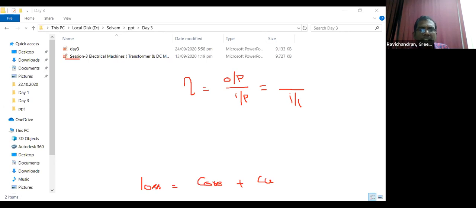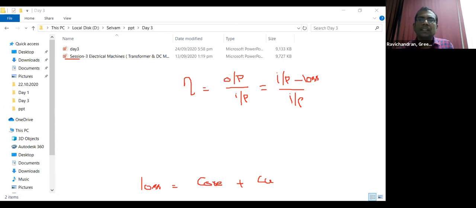Add the core losses and copper losses, we get the losses. Output is equal to input minus loss. We can then find the efficiency.